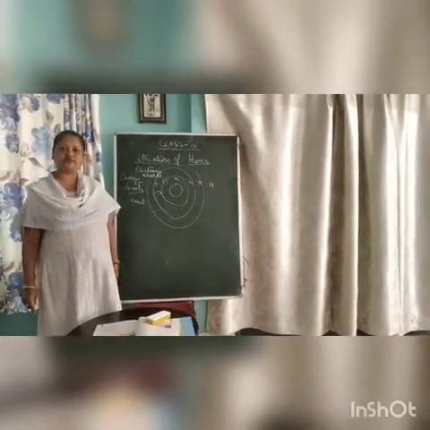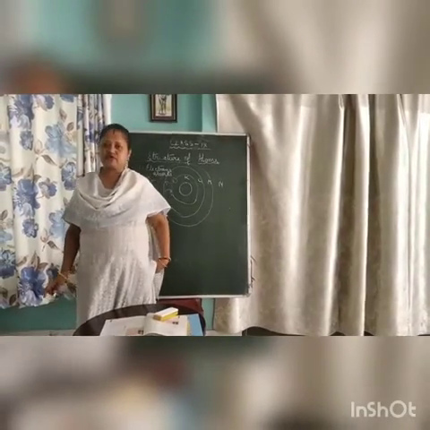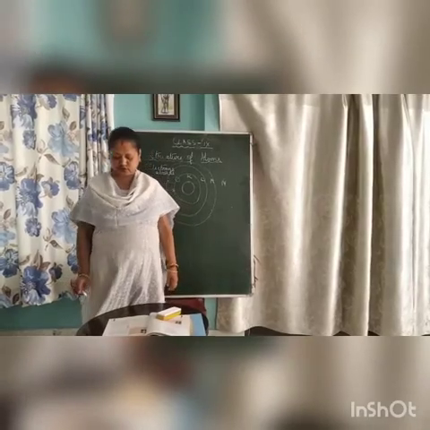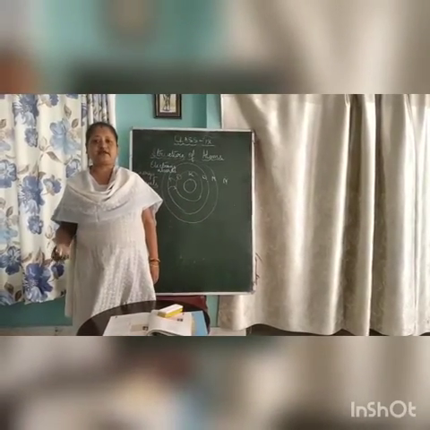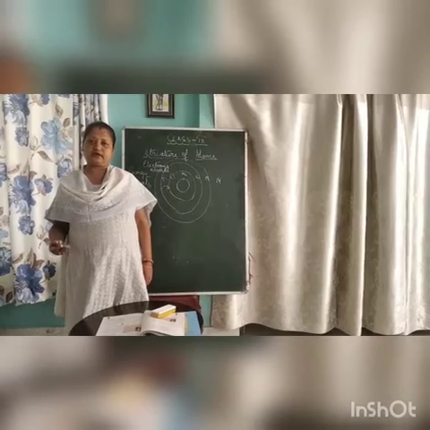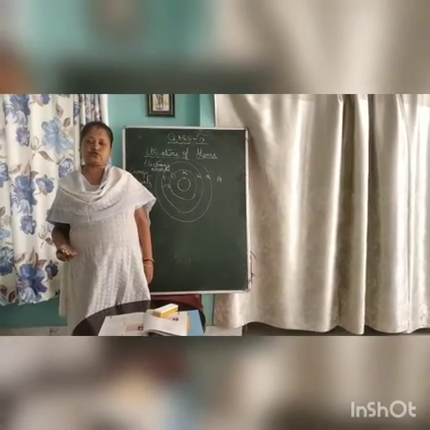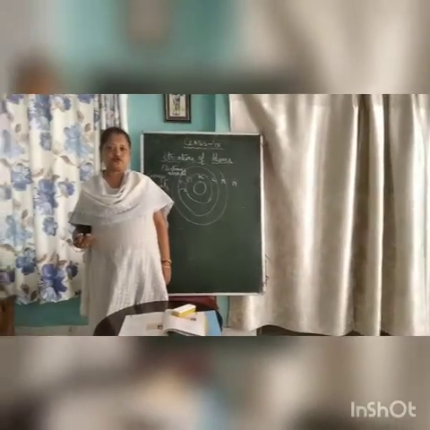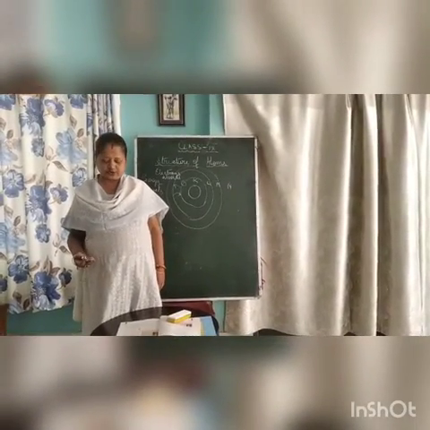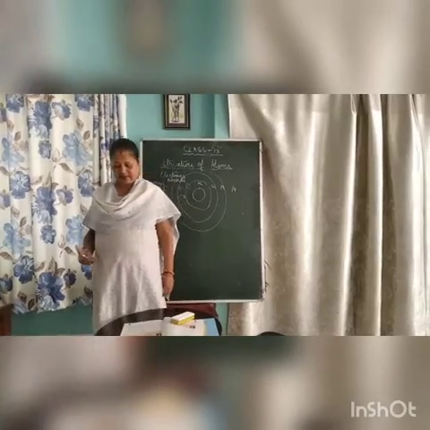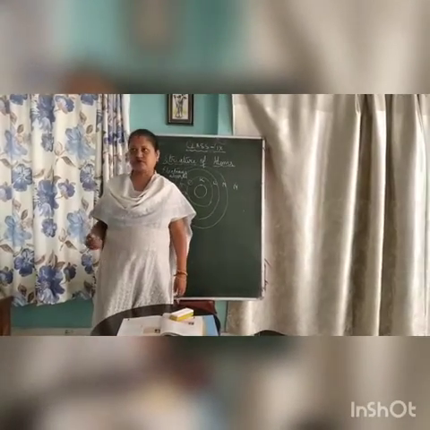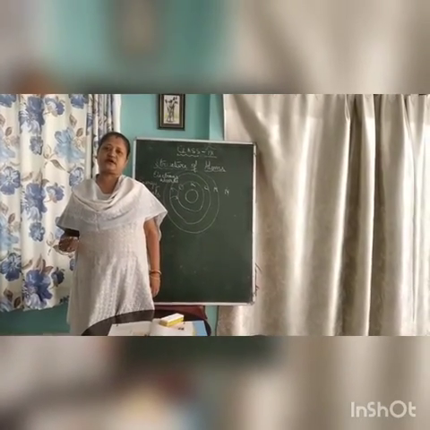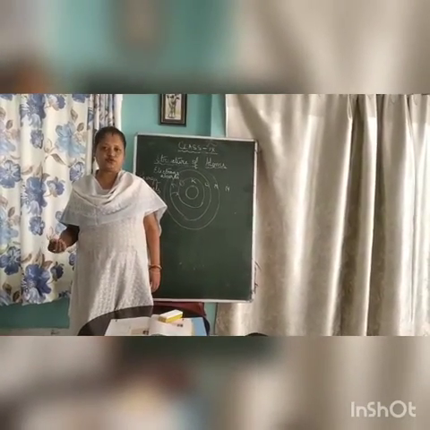Now we come to the next part, the neutrons. It was J. Chadwick who in 1932 discovered another subatomic particle, known as the neutron, and it was found that neutrons do not carry any charge of their own. That means they are neutral, but they have a mass nearly equal to that of the proton. So the mass of an atom is the sum of the mass of the protons and the neutrons, right?